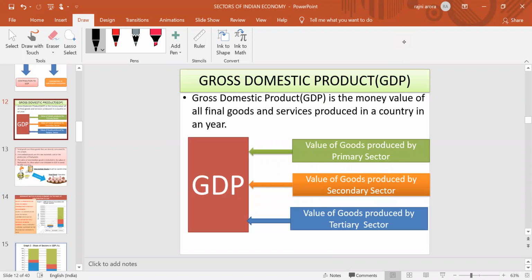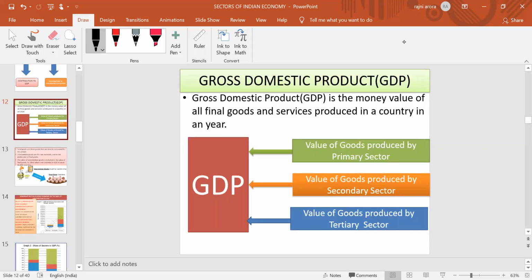So the first one is the contribution to the GDP. Now the question arises: what do you mean by GDP? The full form of GDP is gross domestic product. Simply, we can say this is the monetary value, the value in terms of money, not in terms of quantity.